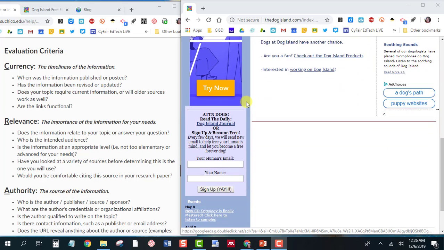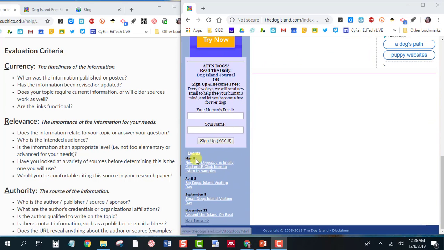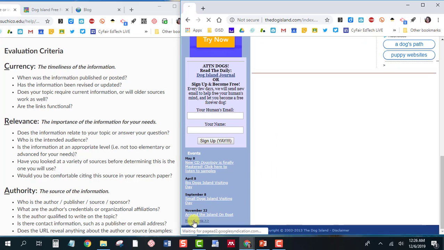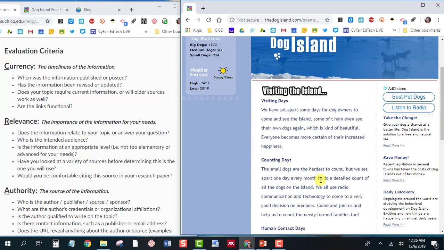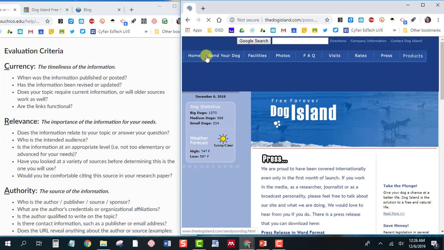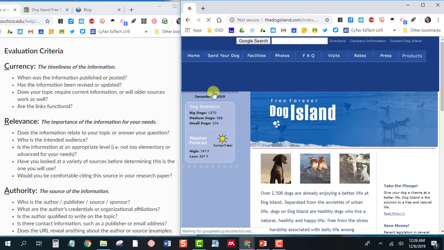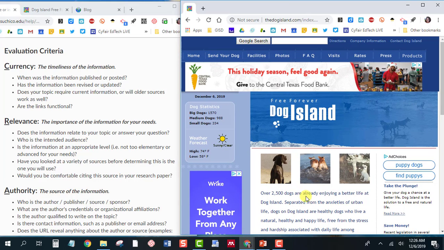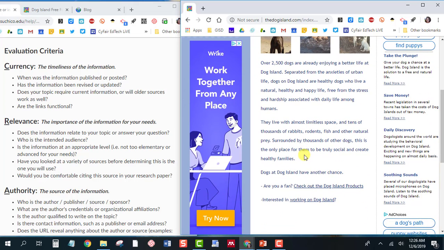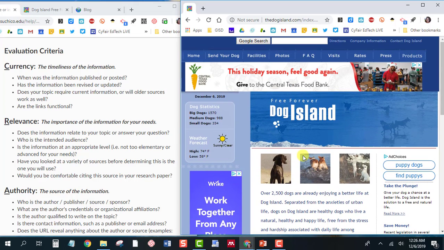So if I scroll down a little more, I do see some events that are pretty recent. So that's a good sign. If the links are working or not, let's try more events. And that link worked. We'll try a few of the links at the top. And they seem to be functional. So far so good. Now, if I'm looking for general information about dogs, this might not be the best site because it's talking about dogs that are enjoying life on an island. Interesting. Let's go ahead and keep doing the test and see what happens.